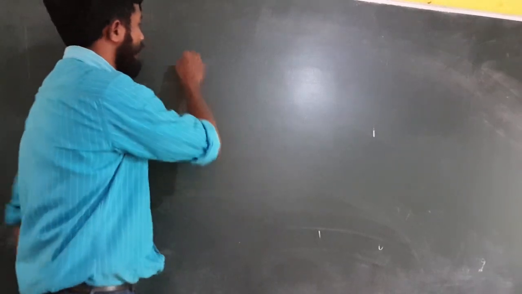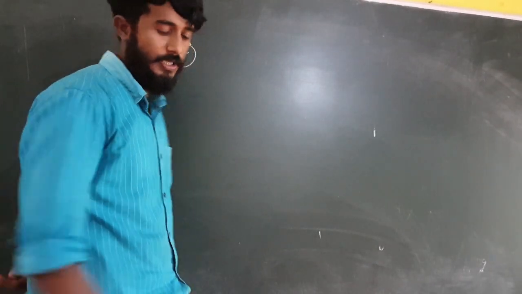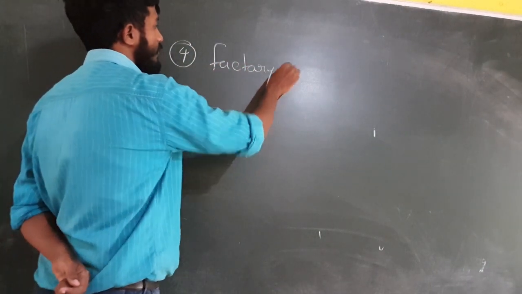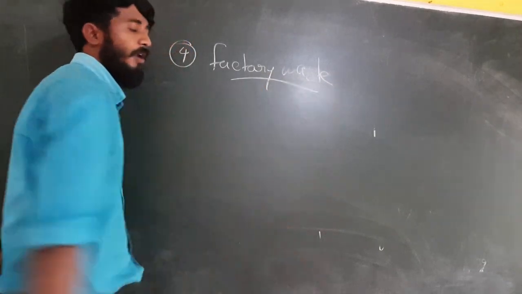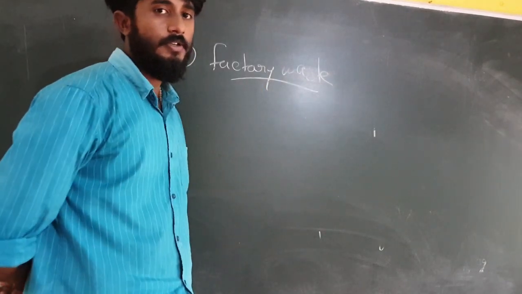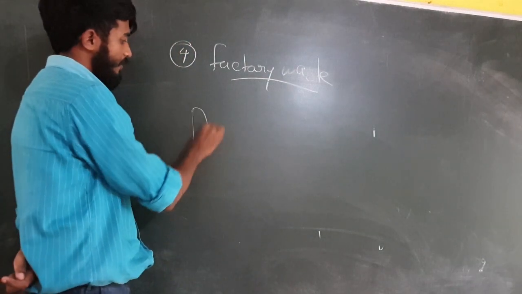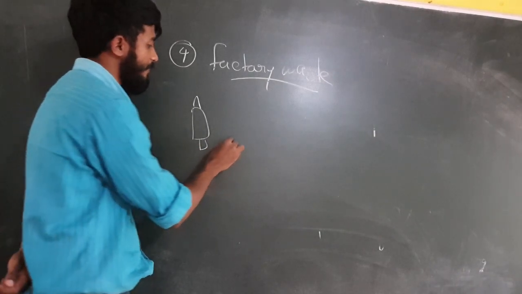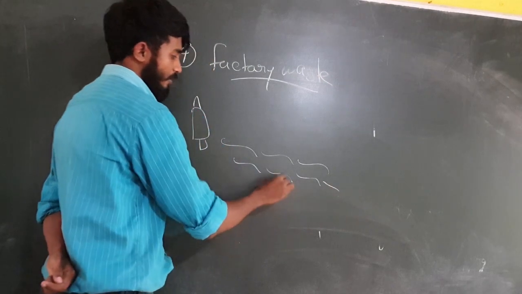So dear students, the fourth example for neutralization in everyday life is factory wastes. In the case of factory waste, we are applying neutralization. How does it happen? Suppose this is a factory, you just imagine this is a factory and nearby this factory there is a river.